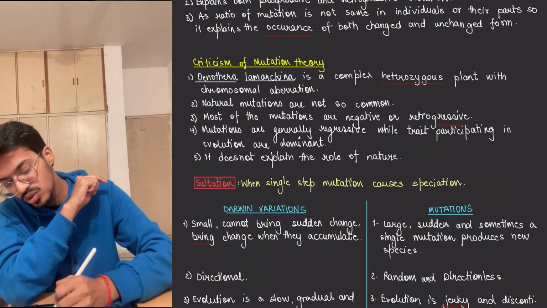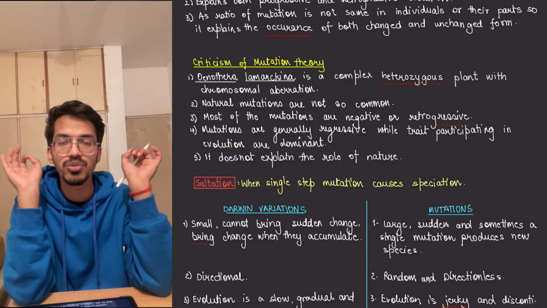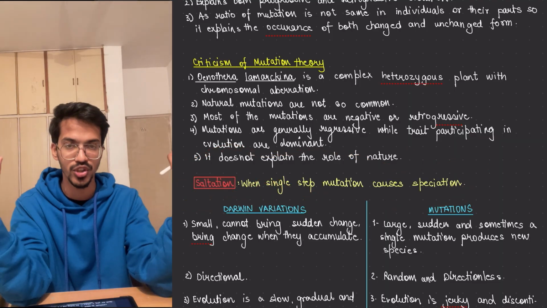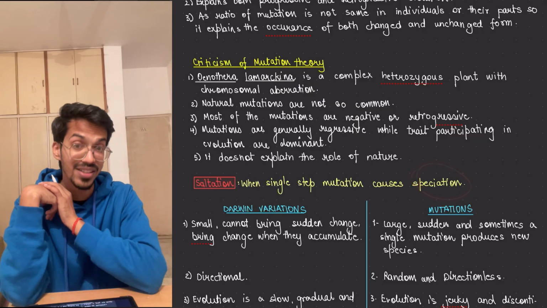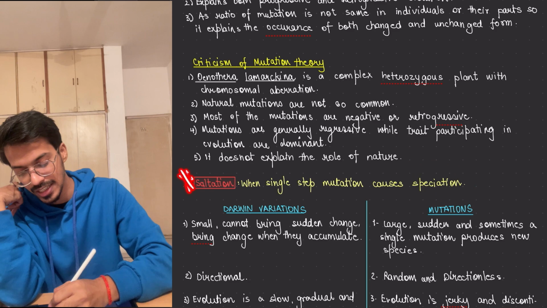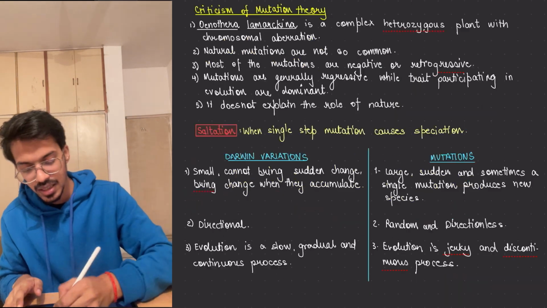So what is one thing you have to remember, that is saltation. What is saltation? It is a single step large mutation which leads to formation of new species. If the new species is formed, we call it speciation. So that is saltation. This has come again and again and is given in NCERT also. Important for NEET, important for the boards. Then comes the major things.